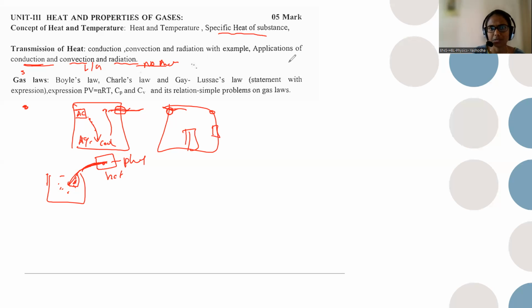Next, specific heat of substances. What is temperature? Problems based on temperature they will ask, very important. Heat we can measure using the calorimeter device, and temperature we measure using the device called a thermometer. The unit of heat will be joules or calories. Similarly, the unit of temperature has three types: one is the Kelvin scale, one is the Fahrenheit scale, and one is the centigrade scale. Three types of scales will be coming. So the conversion between each scale, your problems will ask. So what is the conversion?